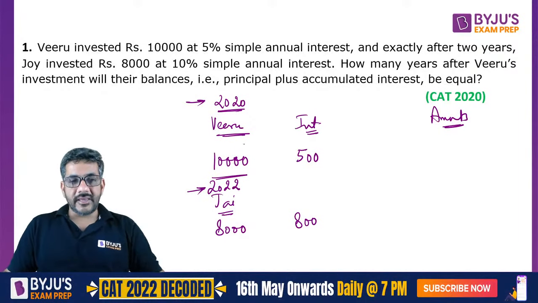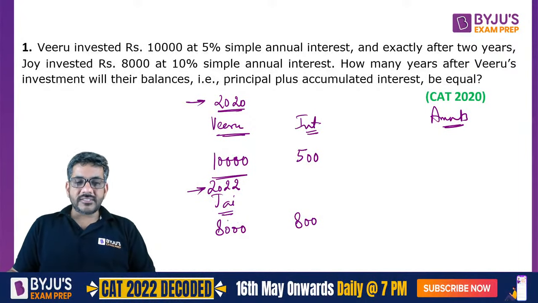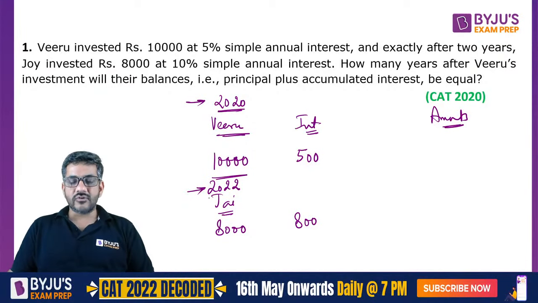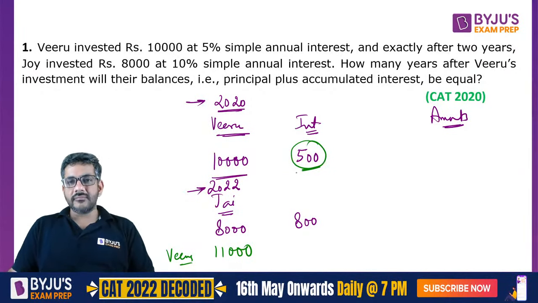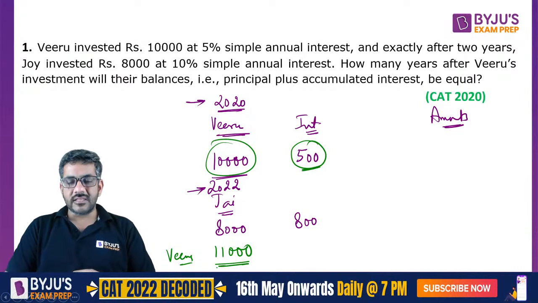Now the first thing is that because Jay invested in 2022, that is 8,000 rupees. So by 2022, can I say Viru's investment would have already become 11,000 rupees? Because you got 500 rupees interest. In 2 years, it would have become 1,000. So 10,000 plus his interest, his total amount would have become 11,000.